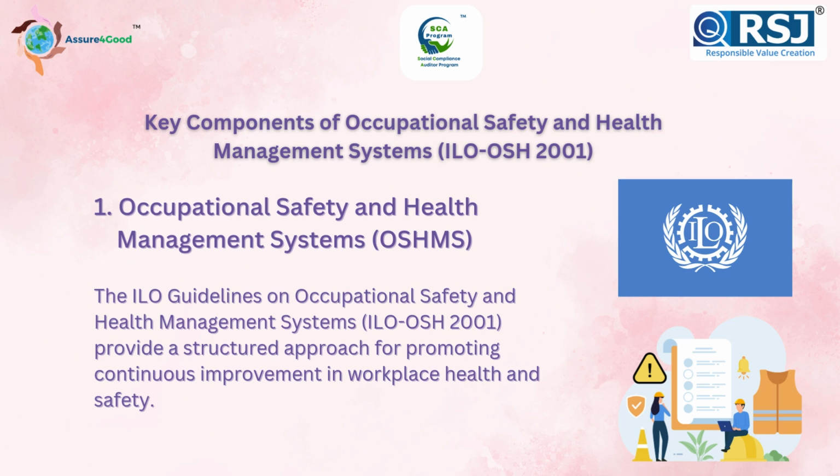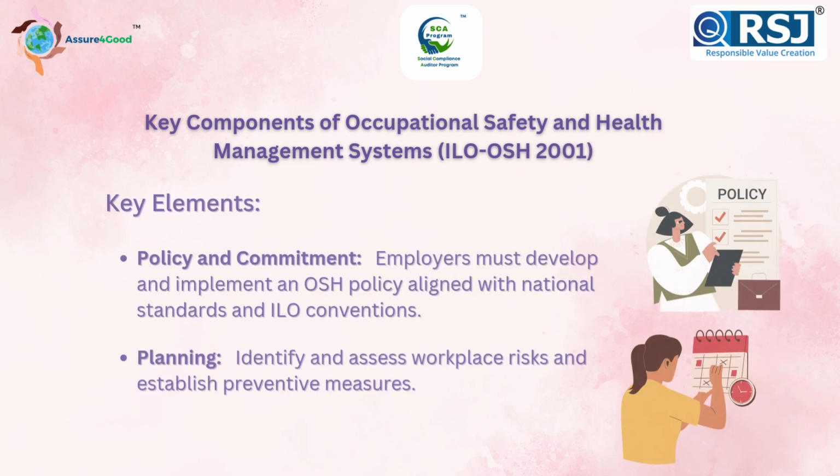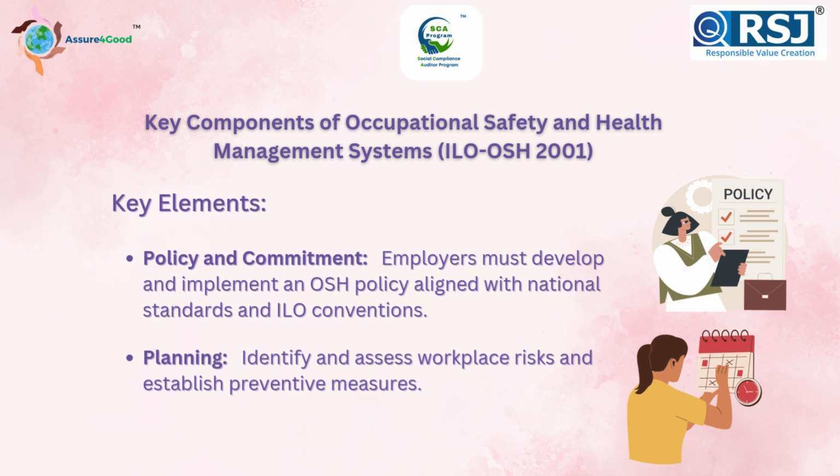Key components of management systems as per ILO. 1. Occupational Safety and Health Management Systems, OSHMS, provide a structured approach for promoting continuous improvement in workplace health and safety. Key elements: policy and commitment. Employers must develop and implement an OSH policy aligned with national standards and ILO conventions.